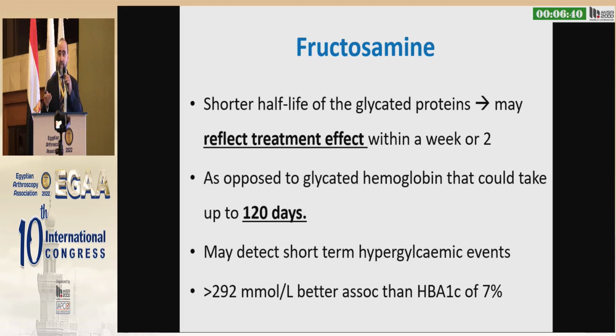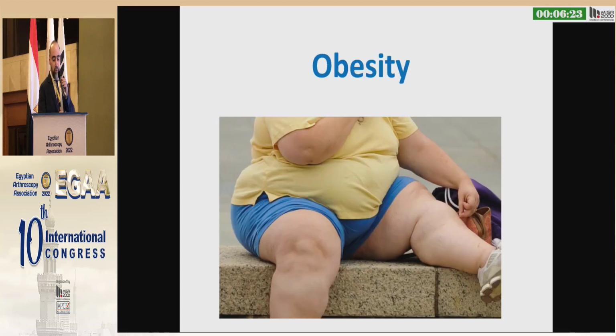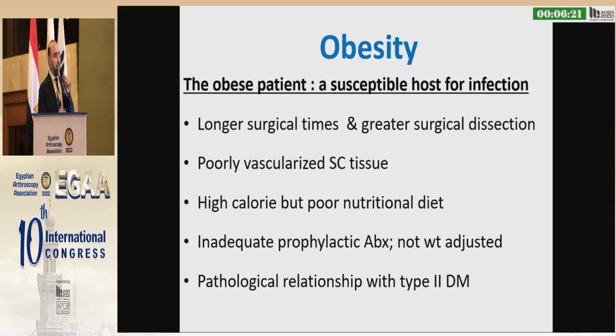When a patient comes with glycated hemoglobin, you need to tell him if it's high, go back and come back in 3 months. Whereas with this, it reflects the control within the previous 2 weeks. It might detect short-term hyperglycemic events, and the threshold is 292. That's the number.